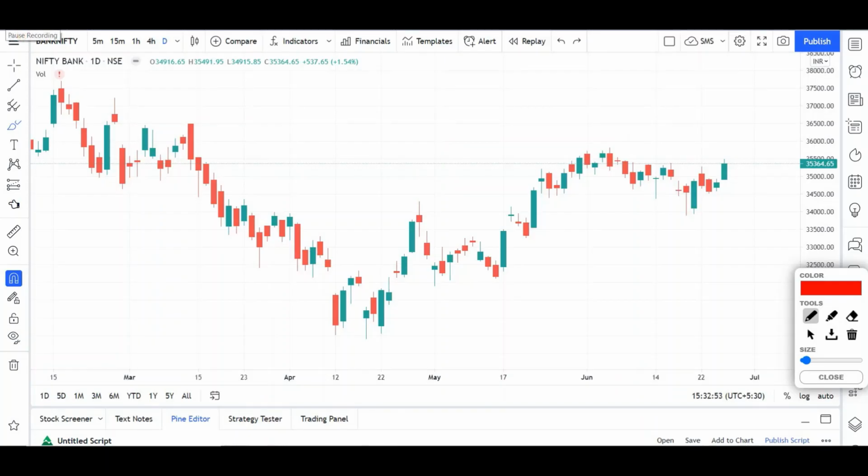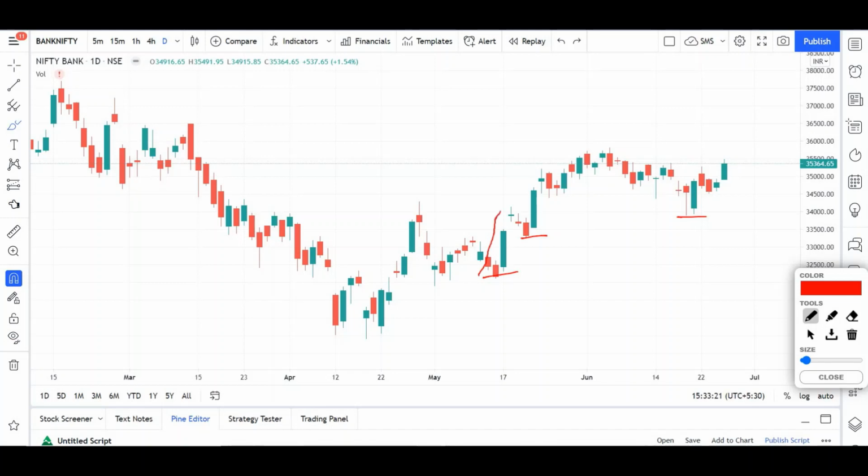Now let's mark out the relevant trend pivot points in this chart. The main reason why these are important is that this is what the market structure is all about: higher highs, higher lows, higher highs, higher lows. This is what you should be looking for when it comes to short-term trading or swing trading. So these are the important pivot points on a daily time frame chart. This one, next is here, and next is here. You can clearly see there is a structure in place.